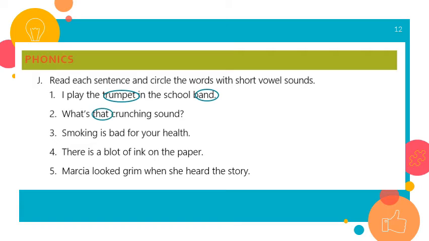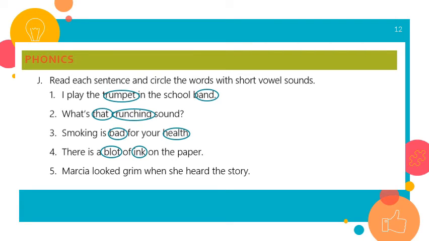I have the word that, which has the short a sound, and I have the word crunching with a short u sound. Number 3, smoking is bad for your health. So I have the word bad with a short a sound, and I have the word health with a short e sound. Number 4, there is a blot of ink on the paper. So I have the word blot, o, and I have ink.